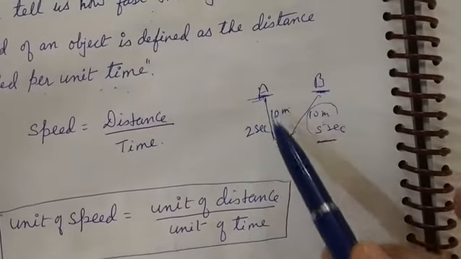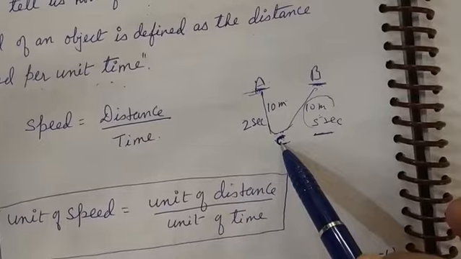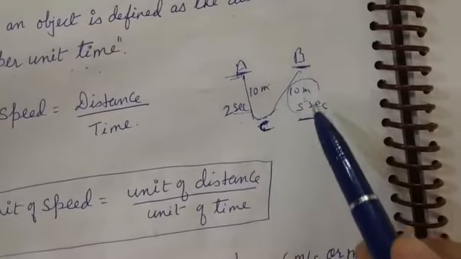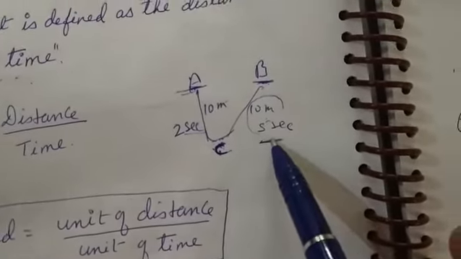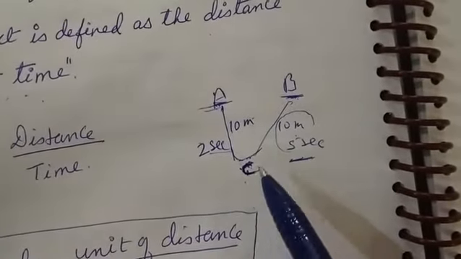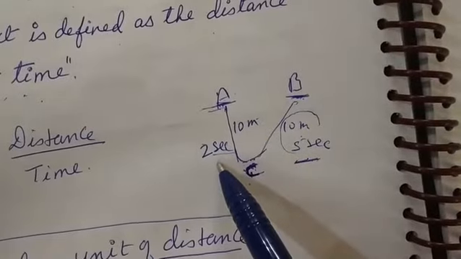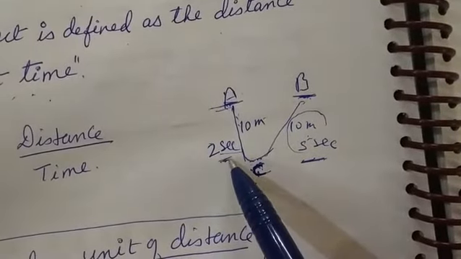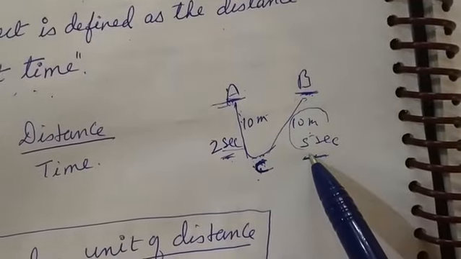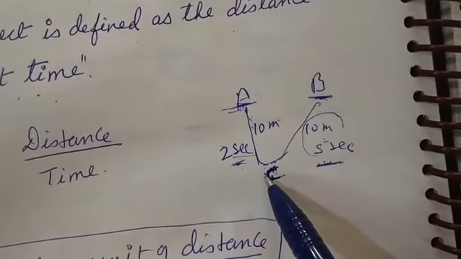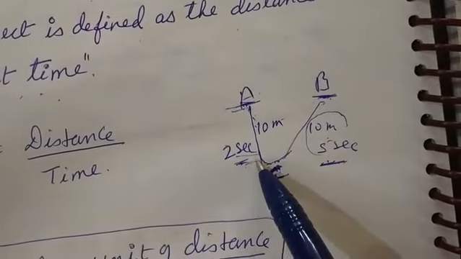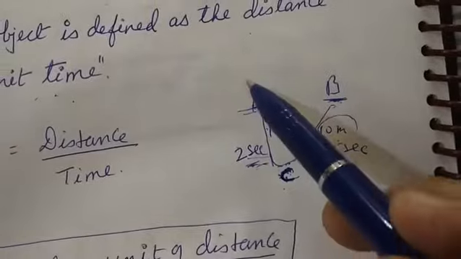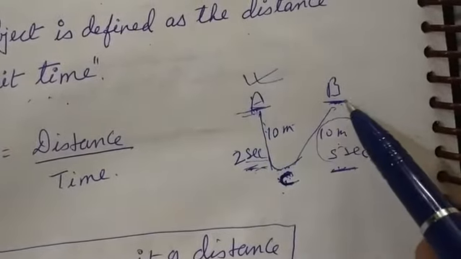A takes 2 seconds to reach the C, whereas B takes 5 seconds to reach the C. So which bus takes less time? Bus A takes the less time and B takes the more time. So whose speed is more? Because A takes less time and reaches the point C, means speed of A is more as compared to B.